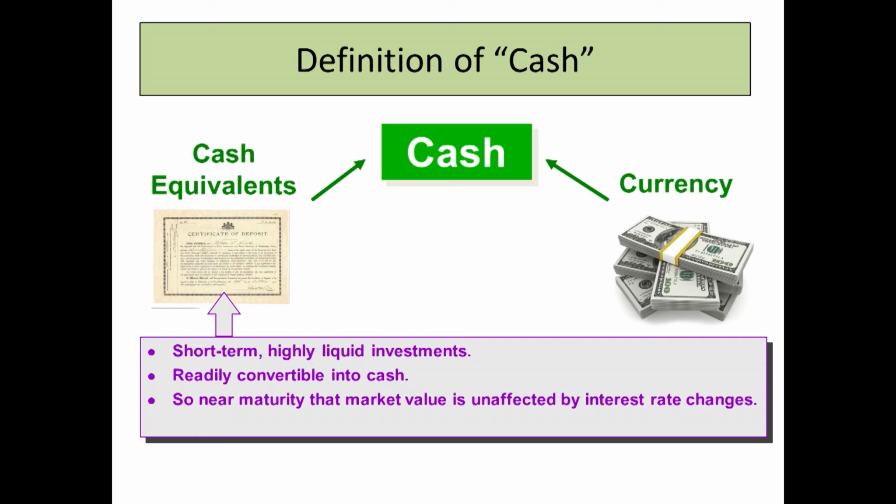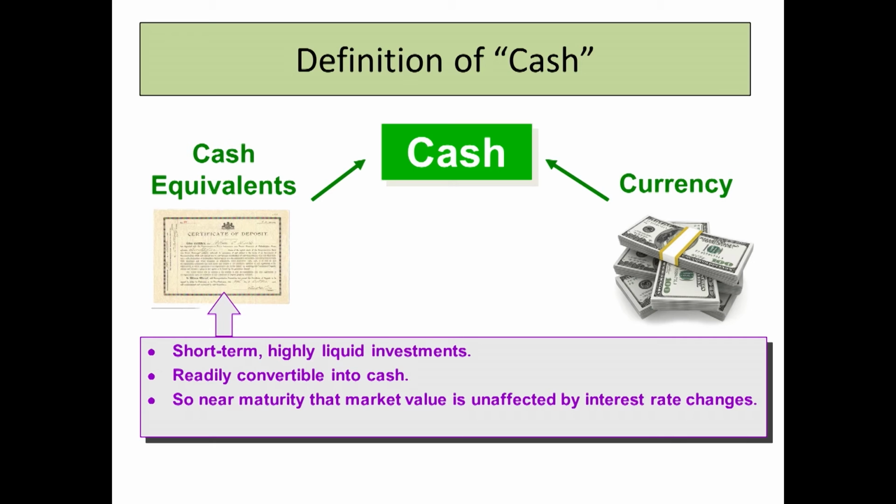Let me tell you some things that would not be cash equivalents. Investments in common stock of another company, no. A long-term note receivable, no. A treasury bond, no. These are things that are really close. Usually if it's debt, it needs to be 90 days or closer to maturity.